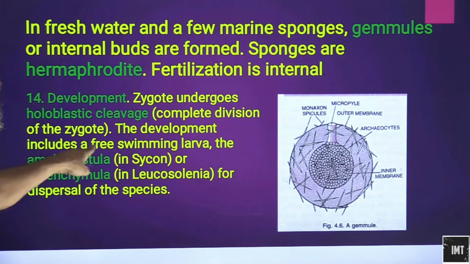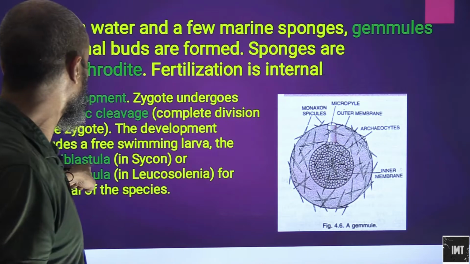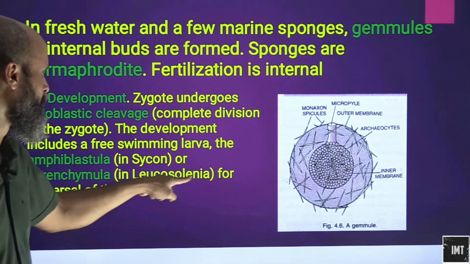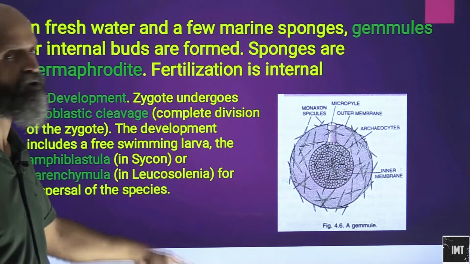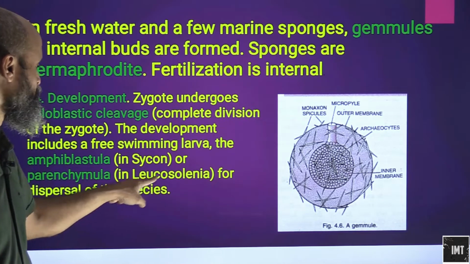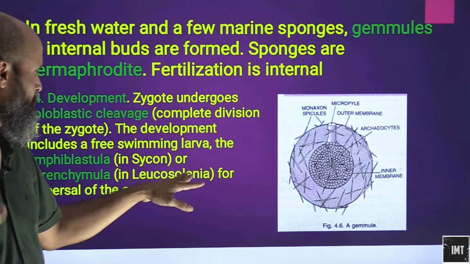The development includes a free swimming larva: the amphibastula in Cycon or parenchymula in Leucoselenia for dispersal of the species. Cycon and Leucoselenia are basically the canal systems which we have studied.